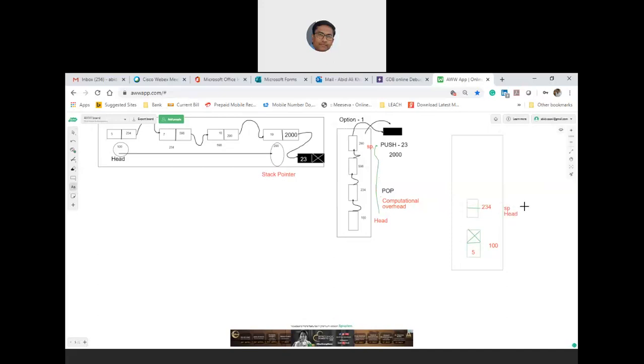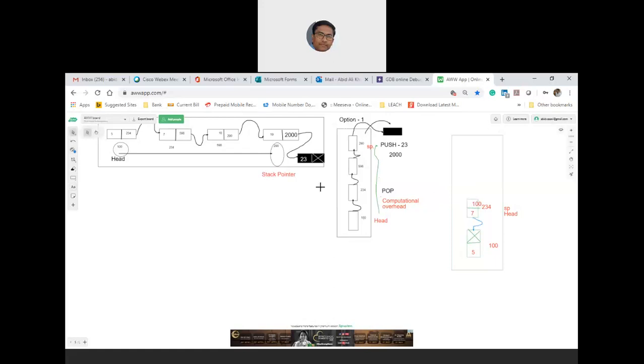So what do you mean by that? Now in 234, you need to maintain a single linked list towards the down, and therefore the value in 234 is 7, and the address of the next node will become 100. Understand what we are doing.